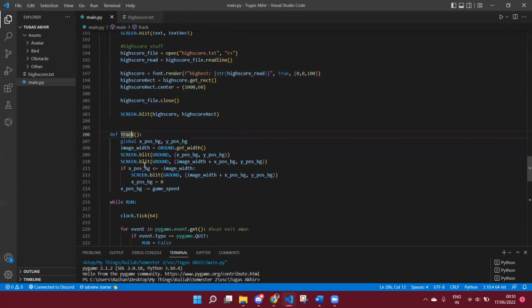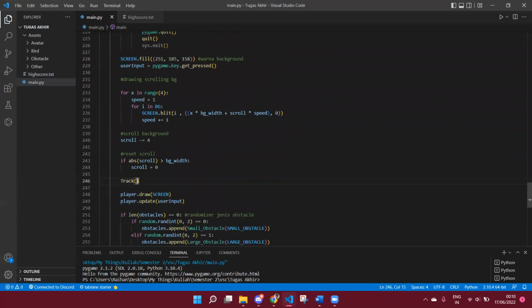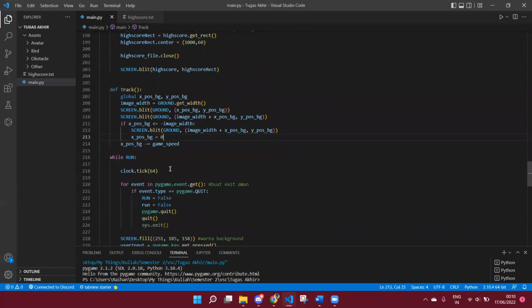After that, there's the track. The track here is the ground. It will be called in the while loop later. I drew it to an image of the ground so that every time the first image of the ground goes off screen, it will go back here. The position of X is equal to 0. And this line is just to make sure that the ground is scrolling from the right to the left.